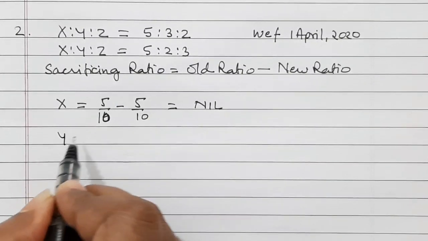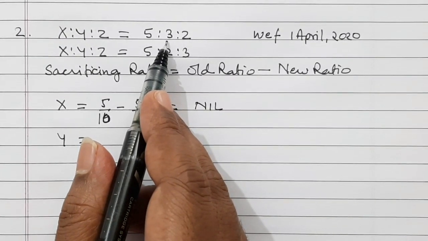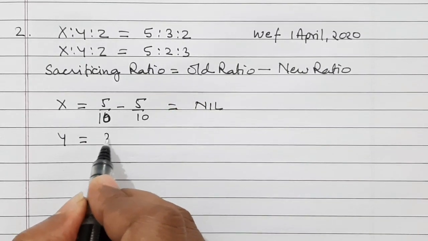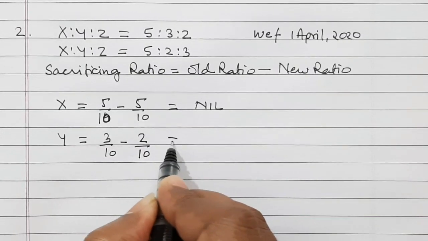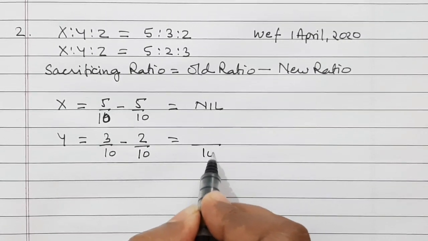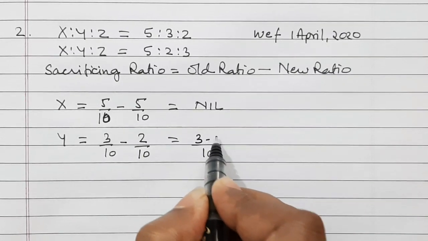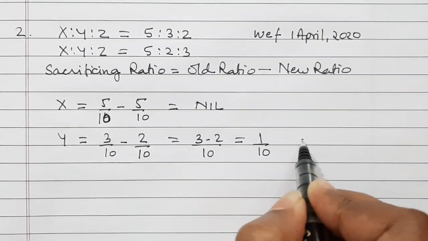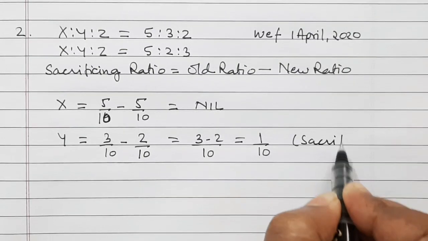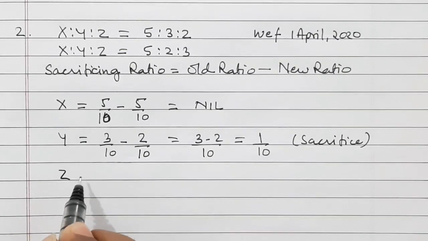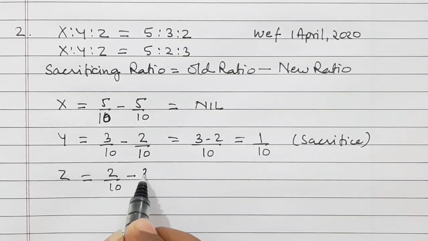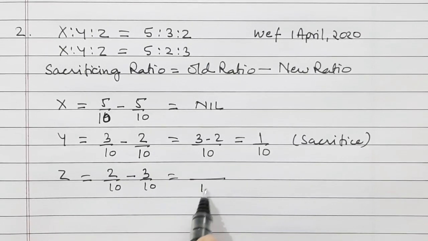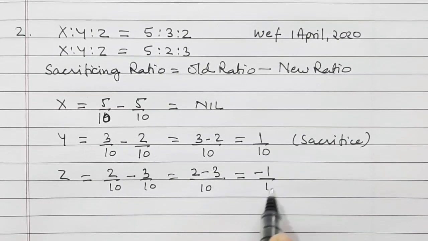Let us calculate for Y. Y's portion old ratio is 3 by 10 and new ratio is 2 by 10. So if we calculate here, the LCM is 10, and in the numerator we will write 3 minus 2, that is equal to 1 by 10. So he is sacrificing. And for Z, Z's old ratio is 2 by 10 and new ratio is 3 by 10. So when we take LCM, it is 10, but in the numerator it comes 2 minus 3, that is equal to minus 1 by 10.